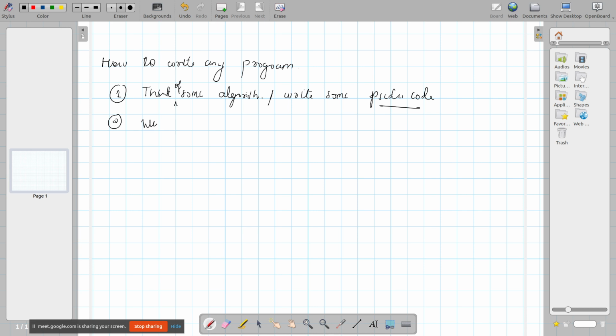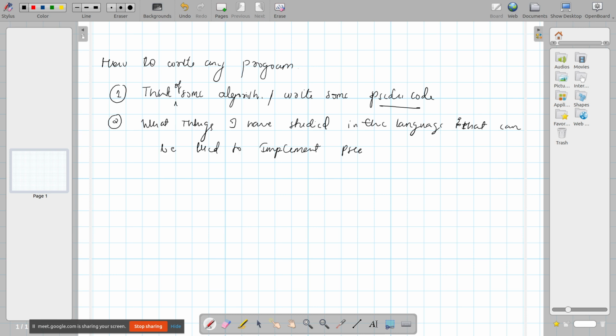what things have I studied in the language that can be used to implement the pseudocode? These are the simple things which you should actually be caring about. So there also I will first of all write and show you some pseudocode.